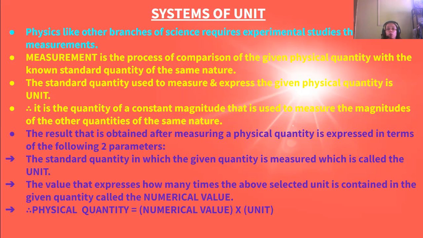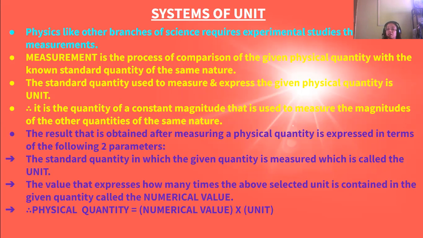The given physical quantity is there. Comparing it with the standard quantity is measurement, and the standard quantity that is used for the measurement and for expressing the given physical quantity is known as the unit.